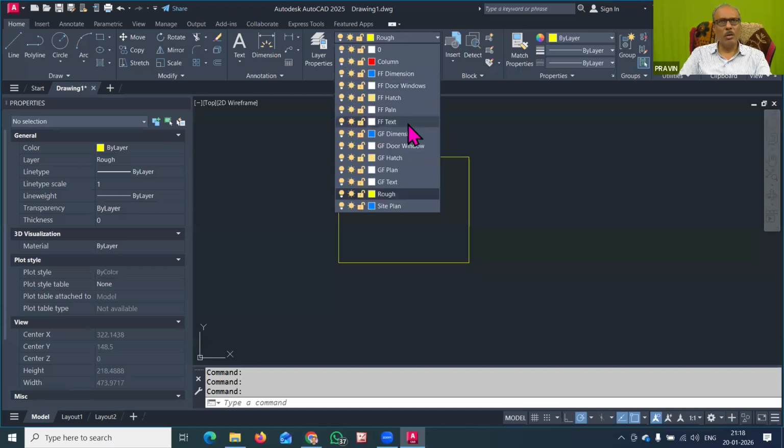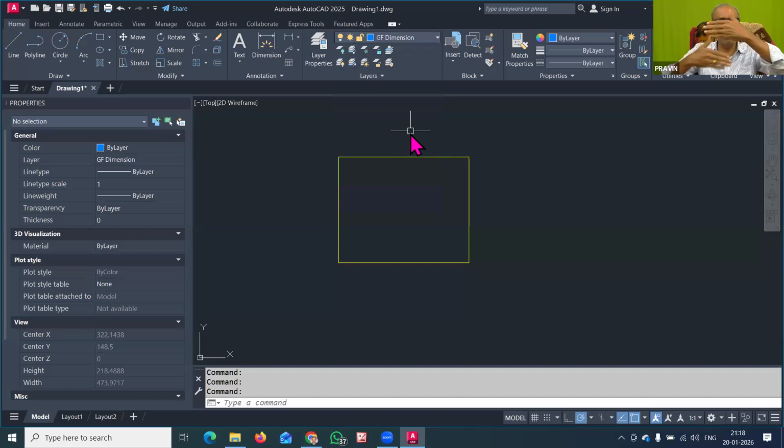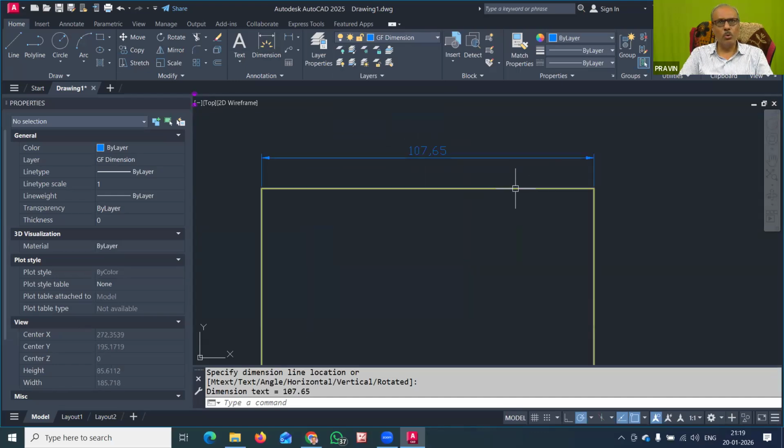So now I will go to the ground floor dimension layer. I will click this layer, so that layer will automatically come up, and then I can use the dimension command. I can click here and here, and you will get to know that. See here, the dimension is shown clearly in the dimension layer.